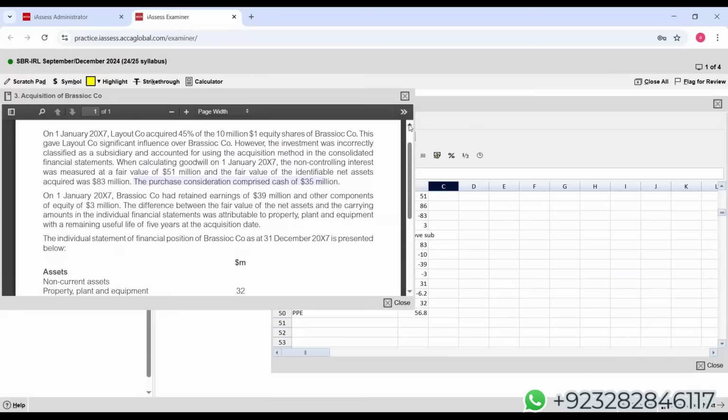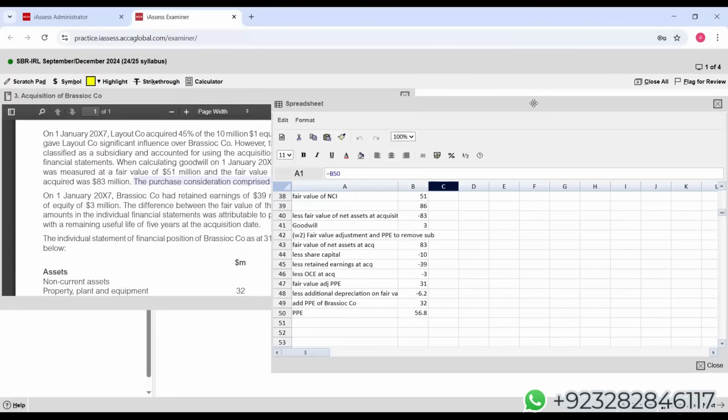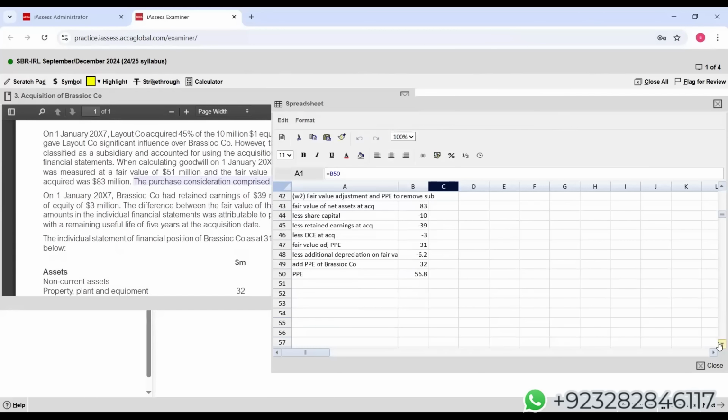I think we have already done the working, if I'm not wrong, but obviously not here, which is the impact of retained earnings. So working 3 is going to be here: post-acquisition retained earnings.